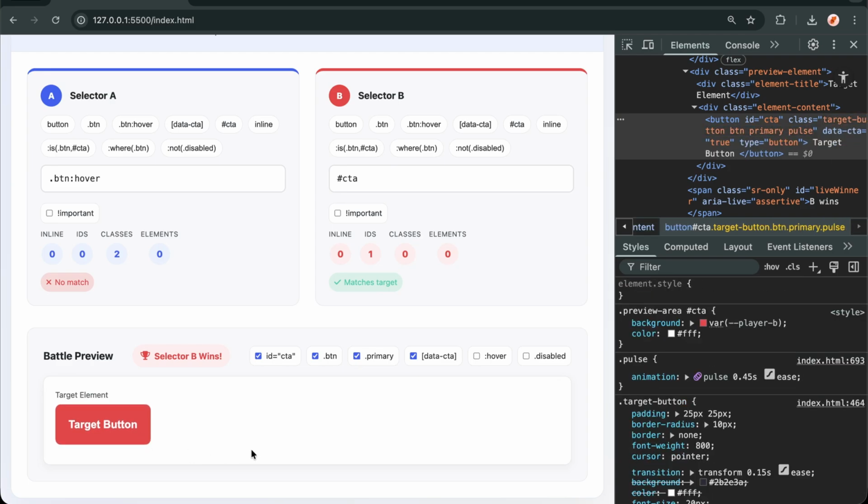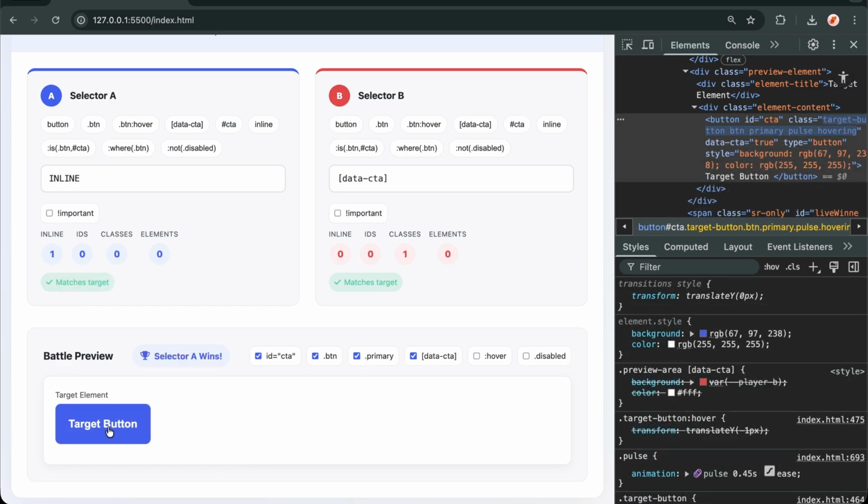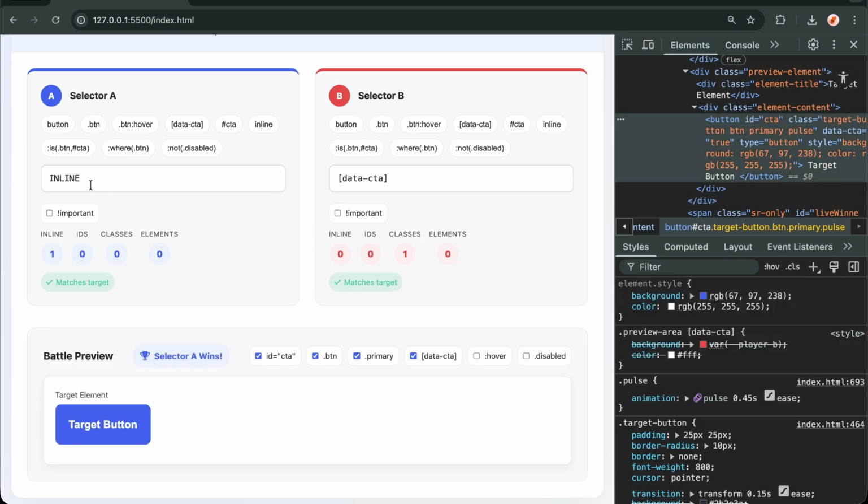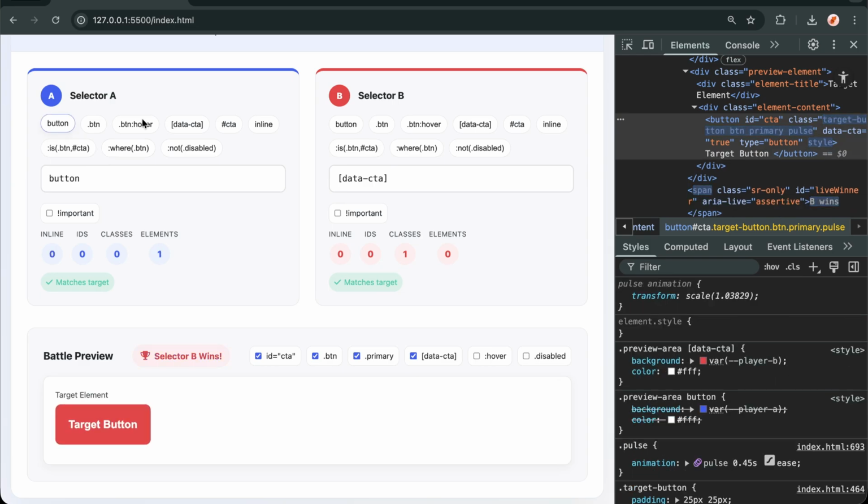Let's break down the hierarchy because this is crucial. From strongest to weakest, inline styles beat IDs. IDs beat classes and attributes. Classes beat elements. And elements are the lightweights. It's like a weight class system. You wouldn't put a featherweight against a heavyweight and expect the smaller guy to win.